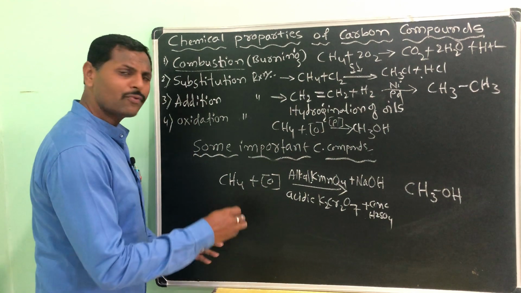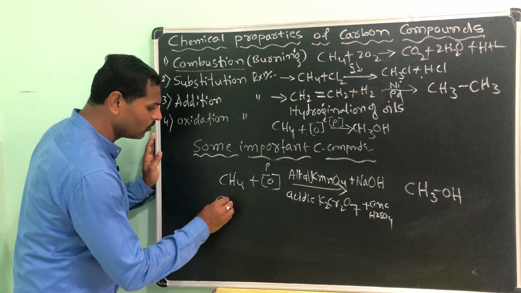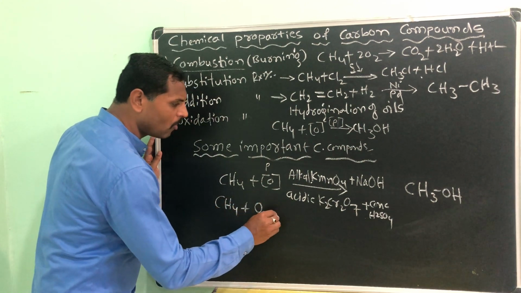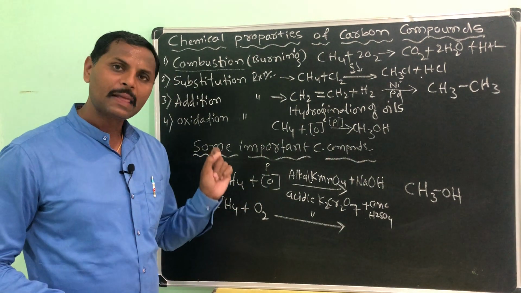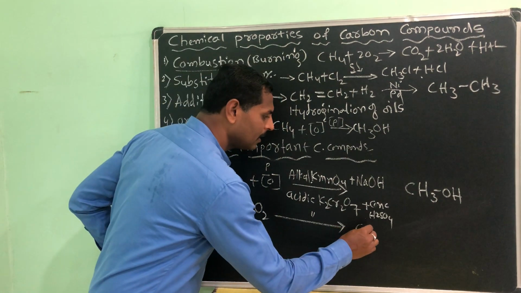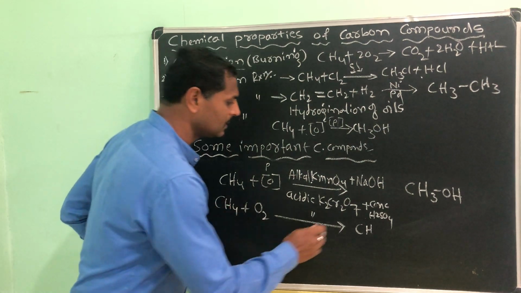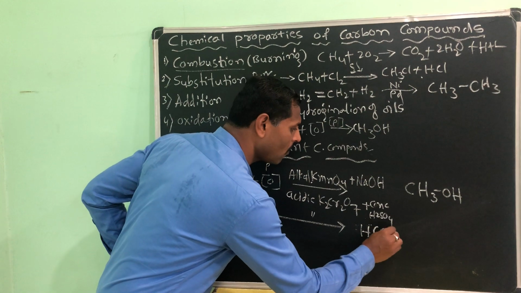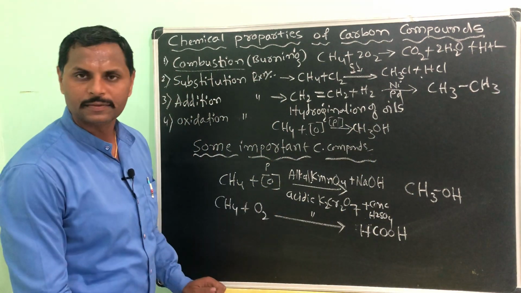That was partial oxidation. If you do the complete oxidation, then I will take an O2 molecule in the presence of the same catalyst. It will give HCOOH.